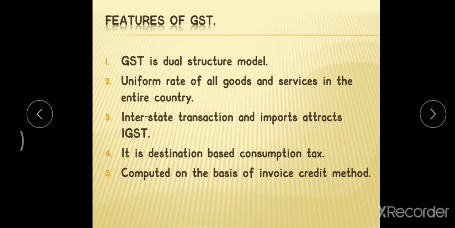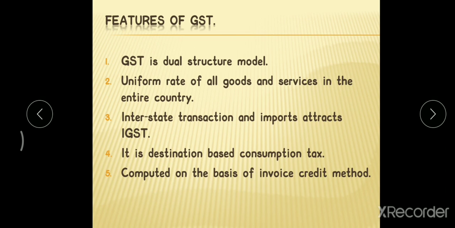The next one is that interstate transactions and imports attract IGST. So the third feature of GST is interstate transactions. When goods and services move between states or between union territories, or are imported from foreign nations, Integrated Goods and Services Tax will be applicable. Interstate means from one state to another state.